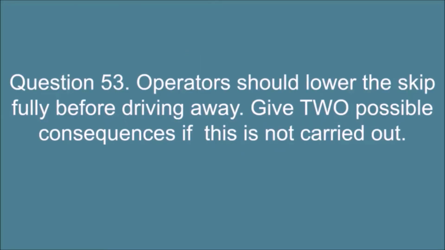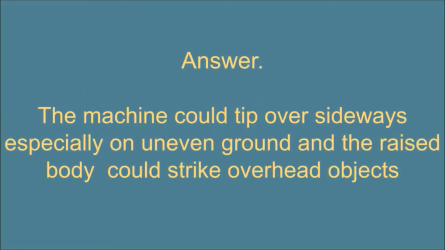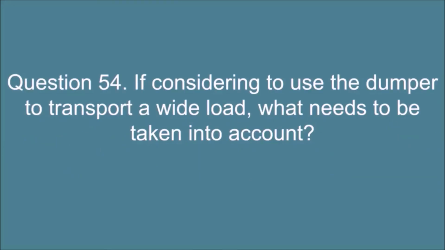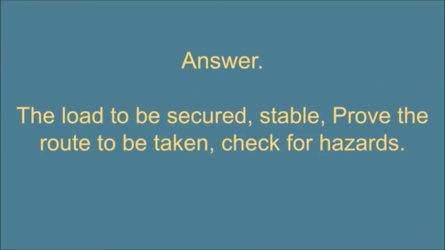Question 53. Operators should lower the skip fully before driving away. Give 2 possible consequences if this is not carried out. Answer: the machine could tip over sideways, especially on uneven ground, and the raised body could strike overhead objects. Question 54. If considering to use the dumper to transport a wide load, what needs to be taken into account? Answer: the load to be secured, stable, prove the route to be taken, check for hazards.